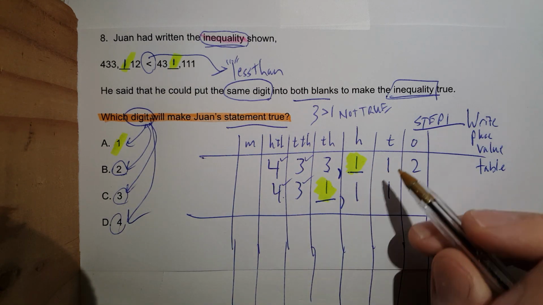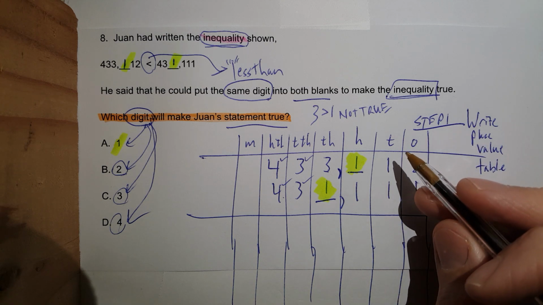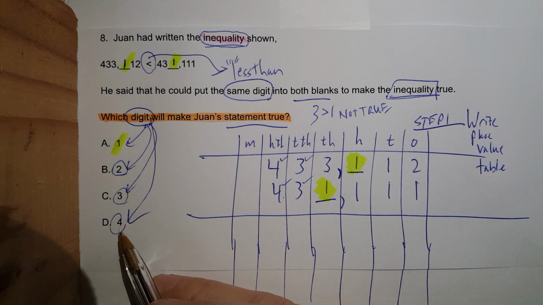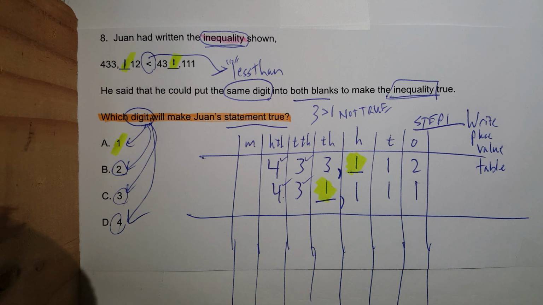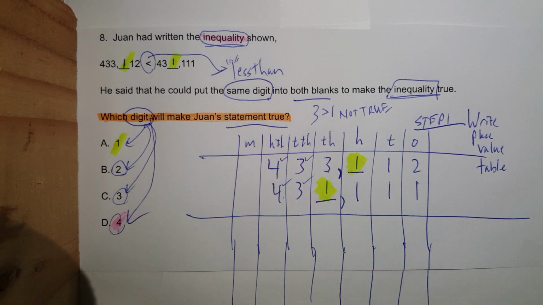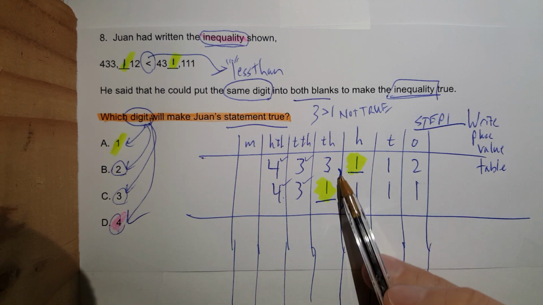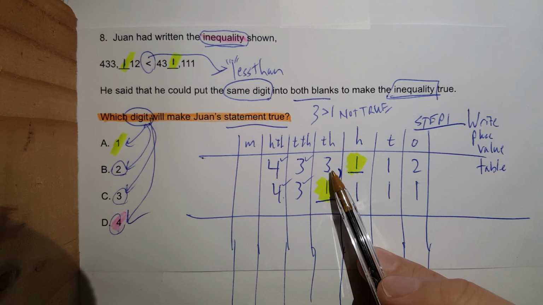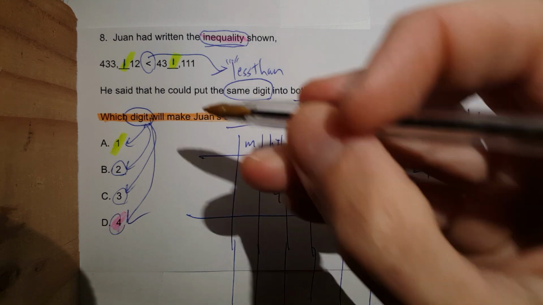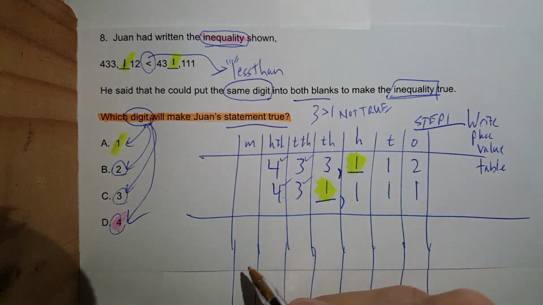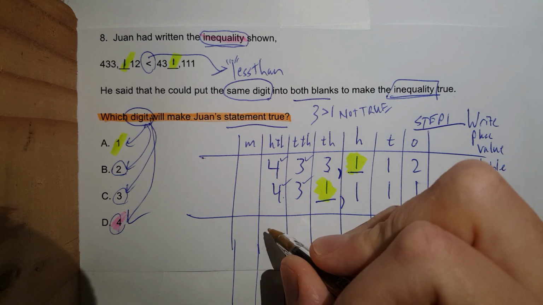So now all of what I would do, I would take each one and put it in there again. Now, since I have done a ton of math over the years, I'm going to jump right away and try 4. I'm going to put the 4 in pink to prove that this is true. Because I know if I put 2 here and 2 here, 3 is still greater than 2. I need to have 3 be less than. So let's try this. I'm going to put 4 in there.